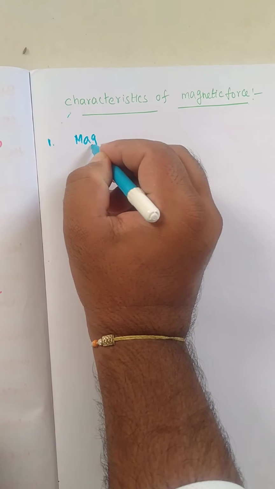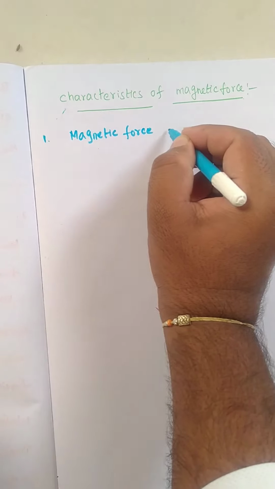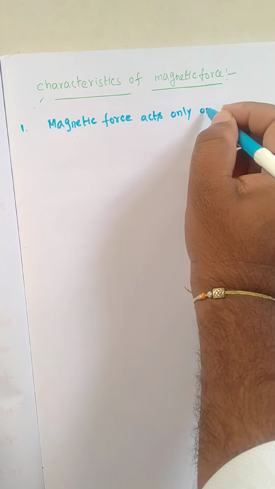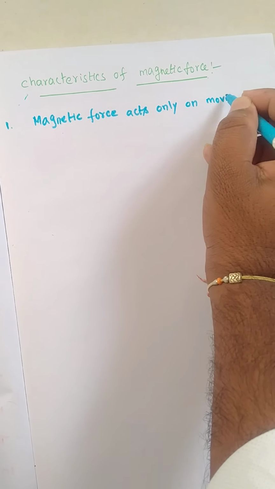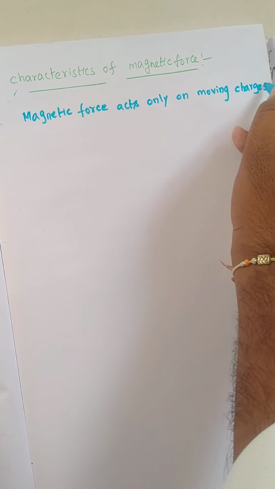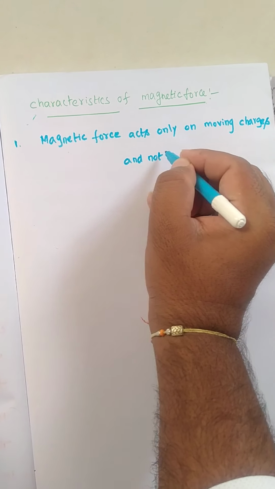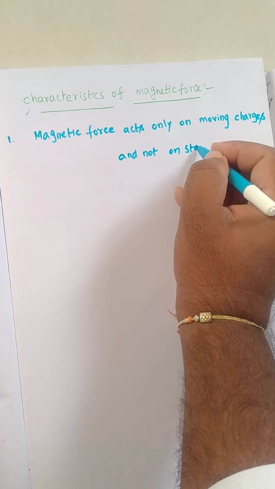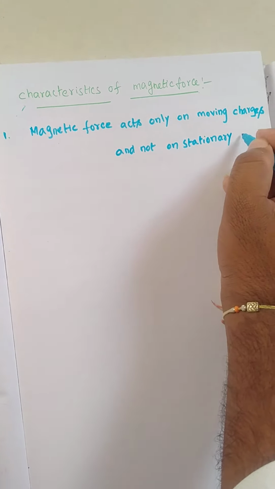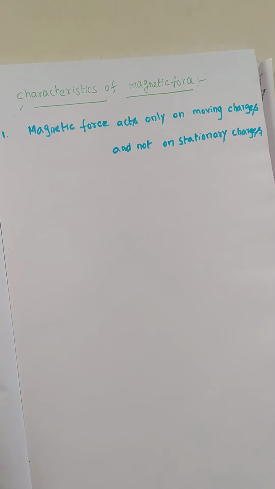Magnetic force acts only on moving charges, and not on stationary charges. This is the first point for the characteristics of magnetic force.